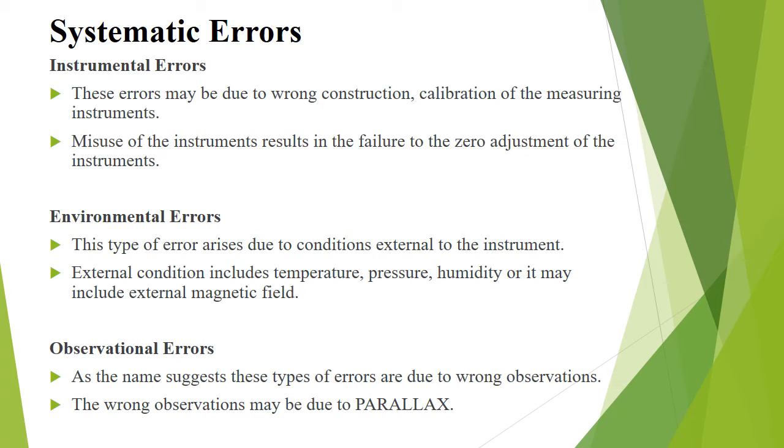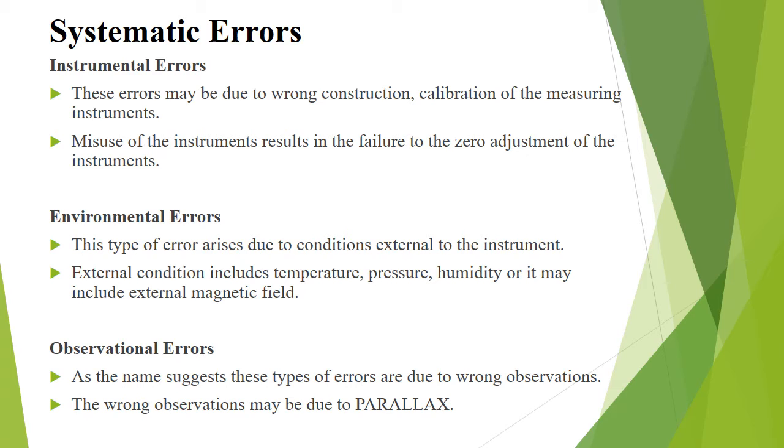Next, environmental errors. This type of error arises due to environmental conditions external to the instrument. External conditions include temperature, pressure, humidity, or it may include external magnetic field. The steps that must be followed in order to minimize the environmental errors are: try to maintain the temperature and humidity of the laboratory. Ensure that there should not be any external magnetic or electrostatic field around the instrument.